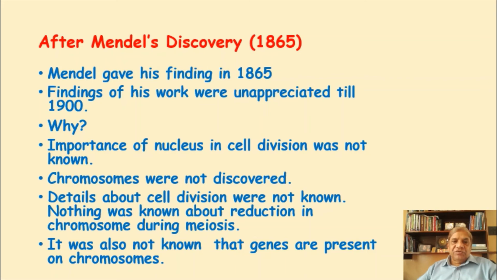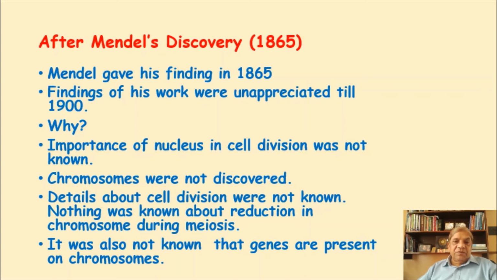Details about cell divisions were not known. Nothing was known about the reduction in chromosomes during meiosis. Nobody knew that there is a kind of cell division called meiosis, where the number of chromosomes is reduced in the gametes. That gametes contain half the number of chromosomes when they are formed was not known.